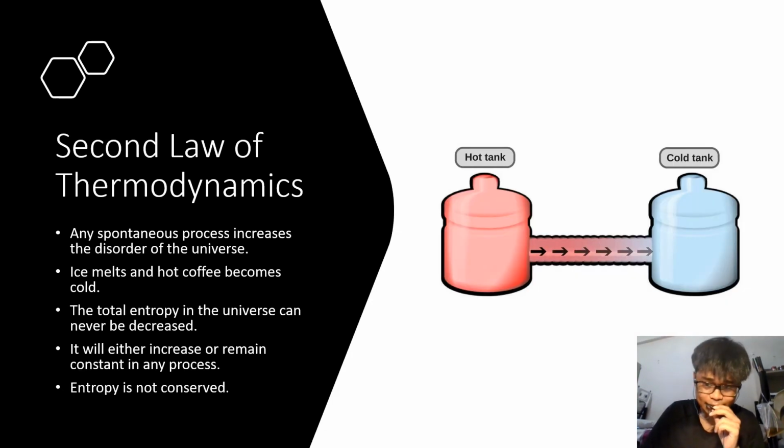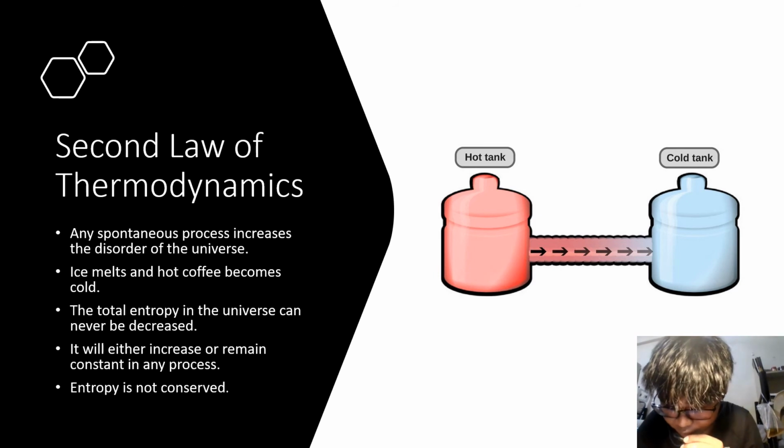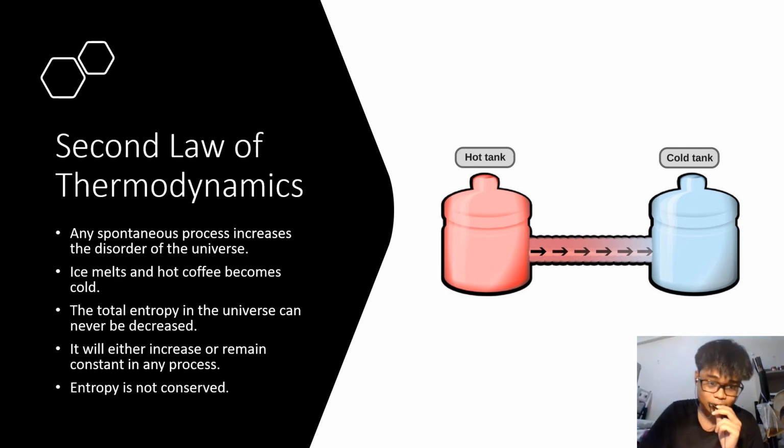The next point is that any spontaneous process increases the disorder of the universe. The reason why ice melts and hot coffee becomes cold is because of entropy. So ice melting and hot coffee cooling are some of the applications of the second law of thermodynamics.